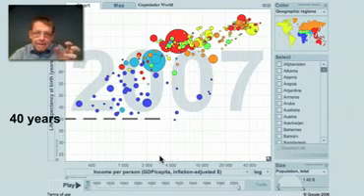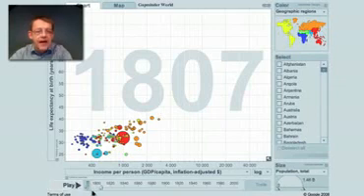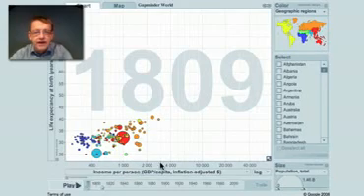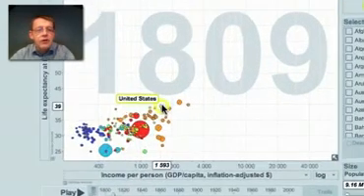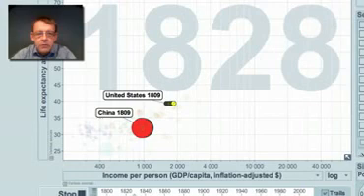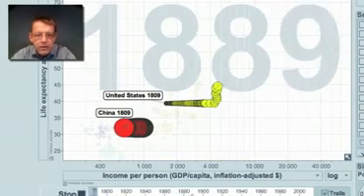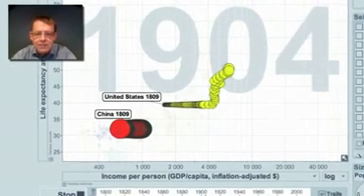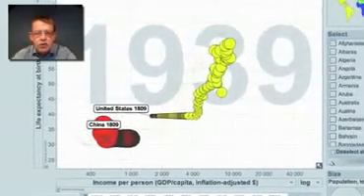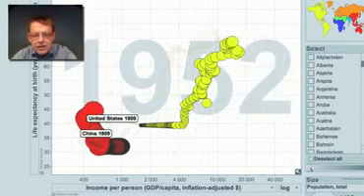But to show how the change came about in a different way, I would like to compare two countries here. I will go back to 200 years ago here, 1809, and I would like to compare the United States with China. Look, 200 years ago the economy was growing in the United States, whereas it was declining in China, that was dominated by foreign powers. Then health started to improve in the United States, but nothing happened in China. And in fact, it was not until modern China emerged here, 1950, that China really started to improve.